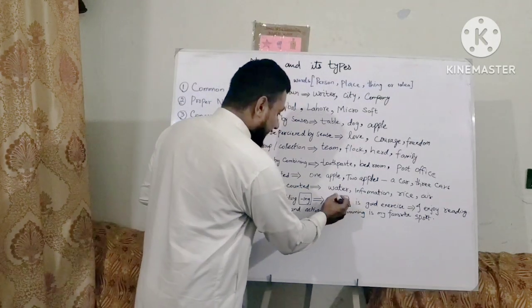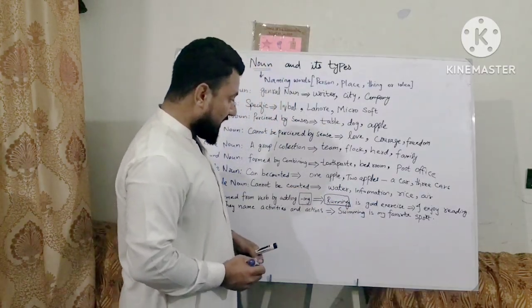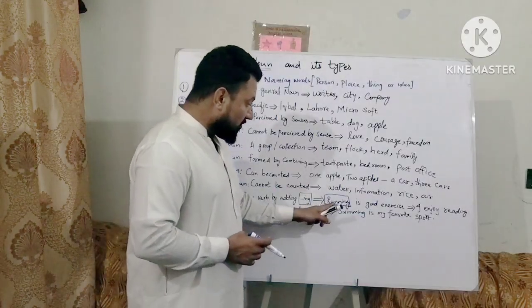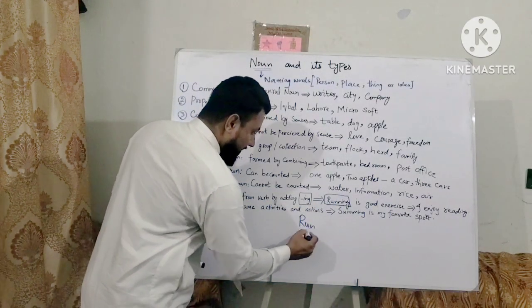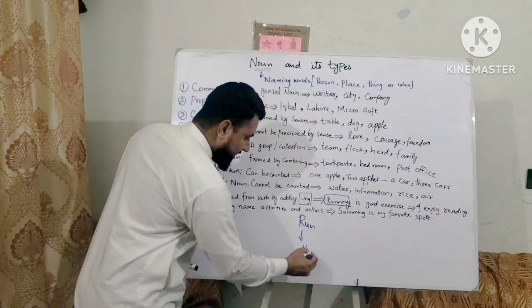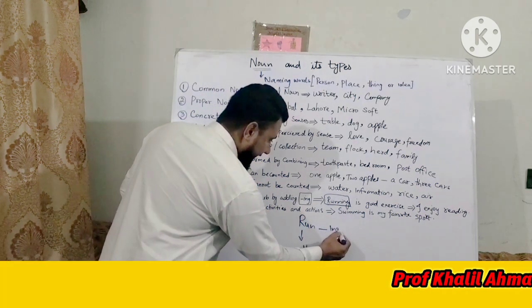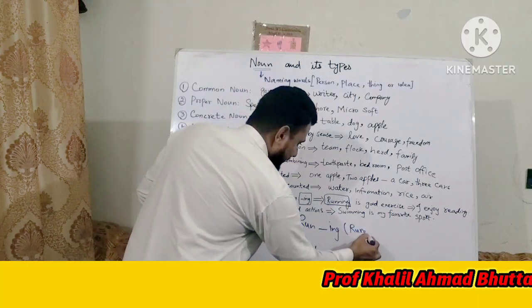Here we can observe this noun functioning as a subject in a sentence. Run is a verb, adding ing it becomes running.